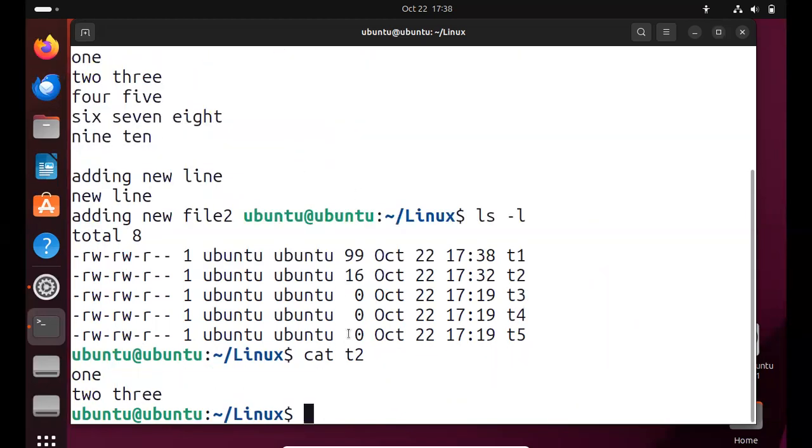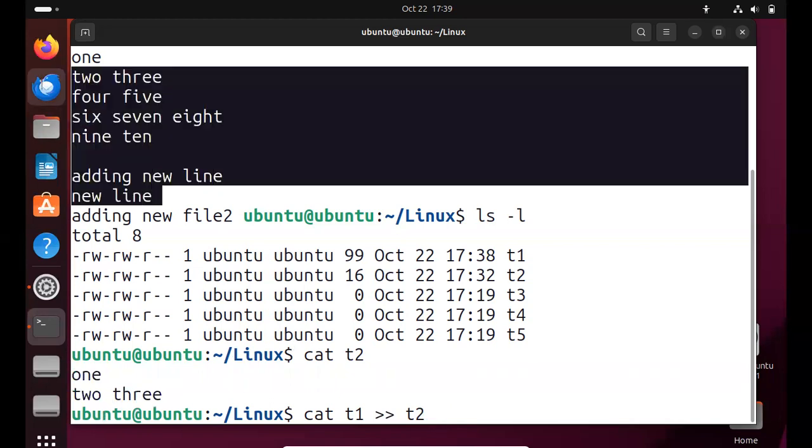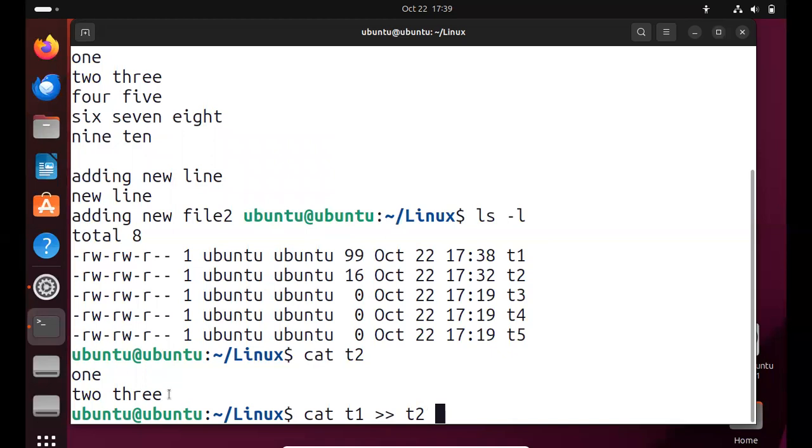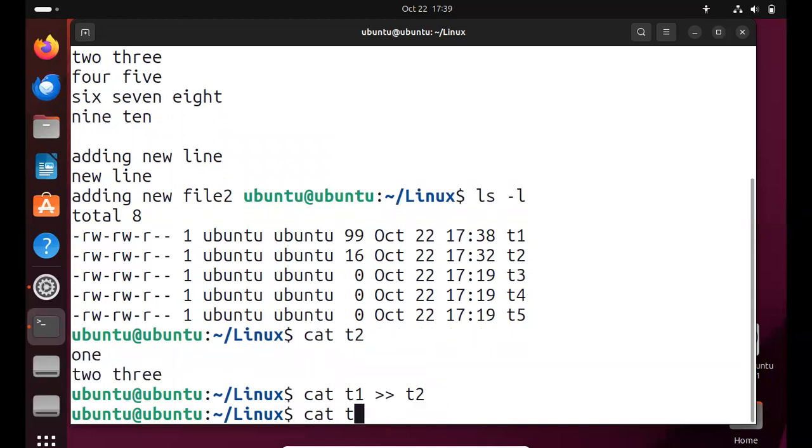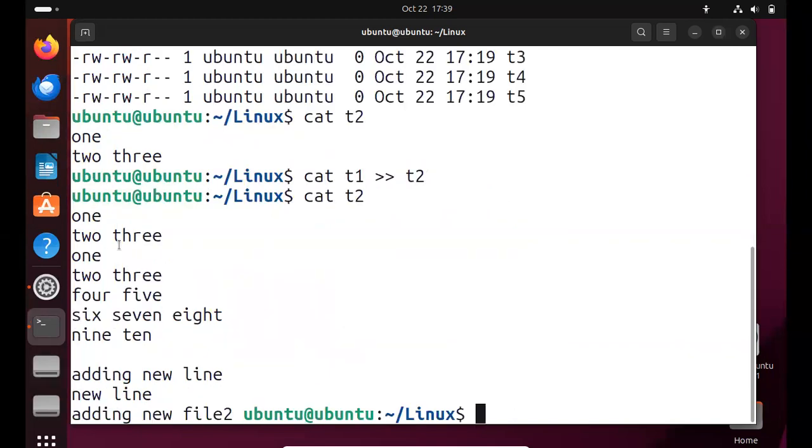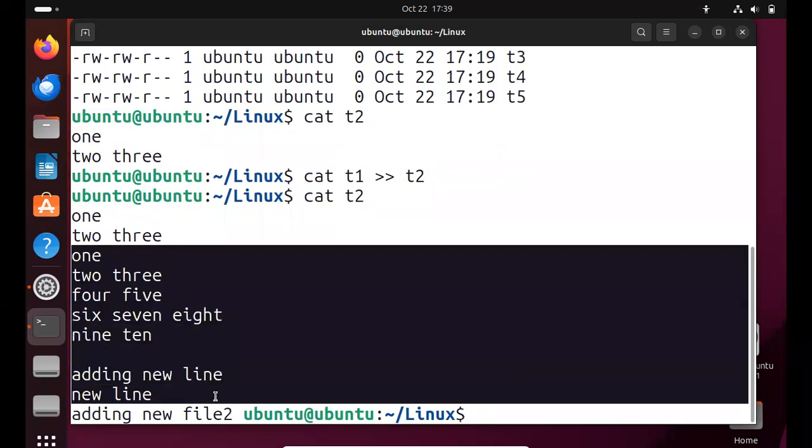So to add this content to the T2 file, we use cat T1 double greater than T2. This is the symbol to append new content to the file. From the third line, it will add all this content. It won't erase the existing content, it just adds the new content. So if I cat the file, see, the first two lines are there, and after that it is adding.